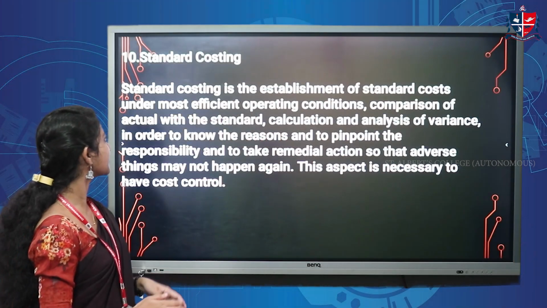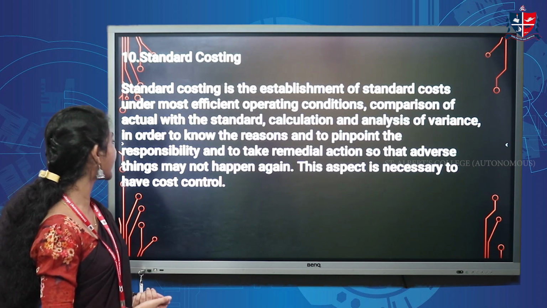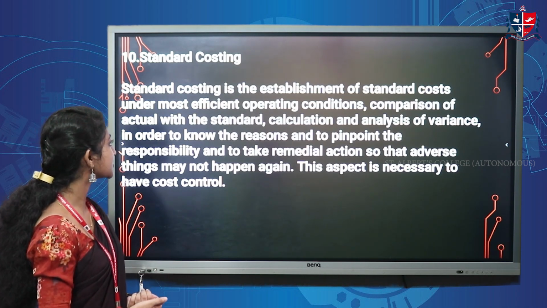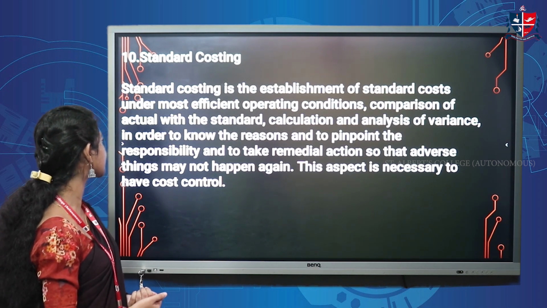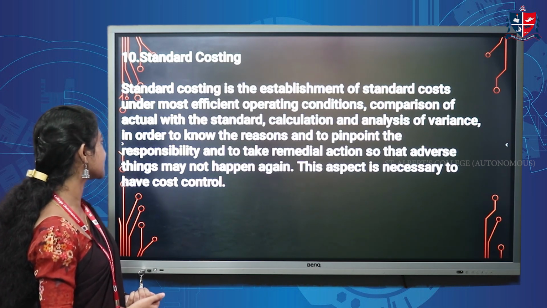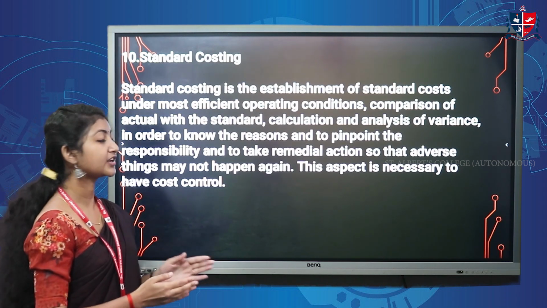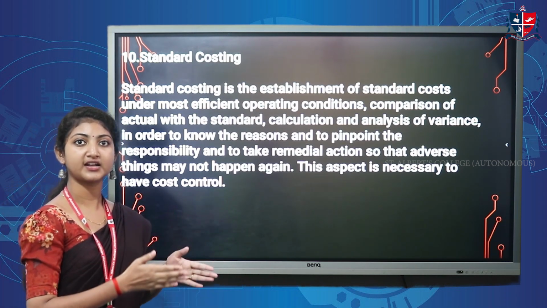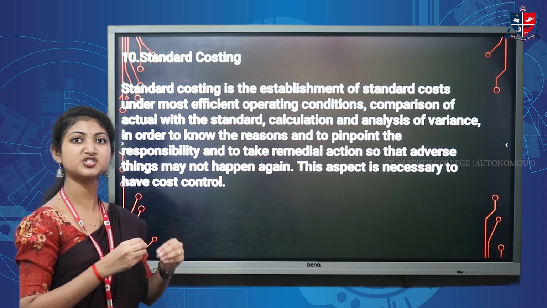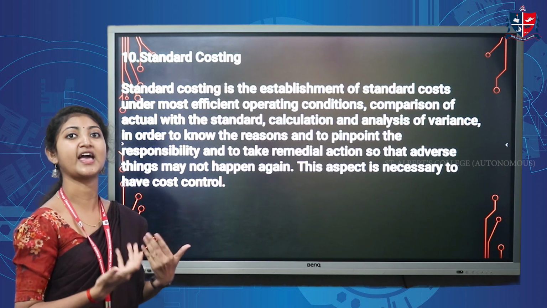Standard costing is the establishment of standard cost under the most efficient operating conditions, comparison of actual with the standard, and calculation and analysis of variance, in order to know the reason and pinpoint the responsibility and take remedial action, which is helpful to the management for cost control. Standard costing is a technique in cost accounting which deals with standard and predetermined costs, and the reason behind the variation between standard cost and actual cost.